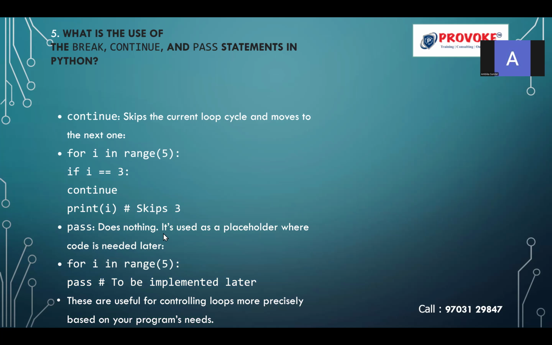Pass means it does nothing. It is used as a placeholder where code is needed later. For i in range of 5, I am not going to write any code; rather, I am going to give the pass statement. These are useful for controlling loops more precisely based on your program needs. For example, I want to develop some code, but I don't know the perfect logic for that. So I want to keep that code inside my whole project, but at the same time make sure that it is not giving me any error. To avoid that, I give the pass statement inside that code so that the compiler will not give me any error and will process the rest of the lines in the project.